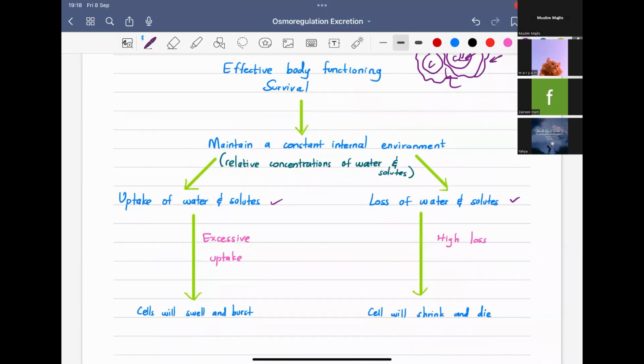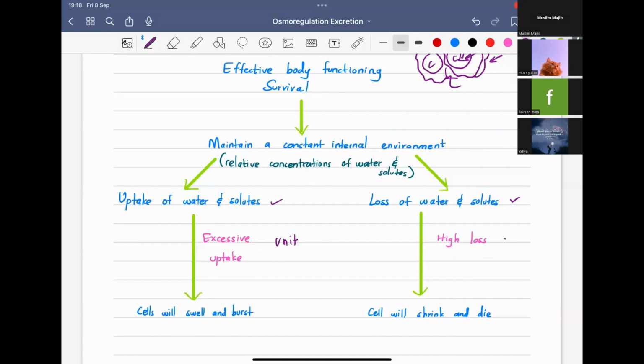But when there is excessive uptake, which you might have studied in Unit 4 when you studied the concentration of solutes, the cells will swell and burst. And if there is high loss of water and solutes, the cell will shrink and die.